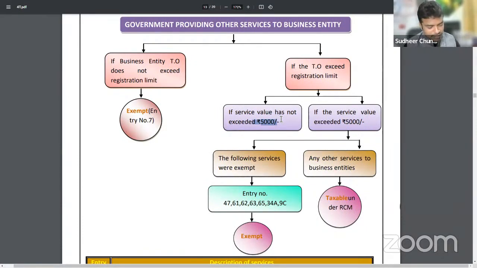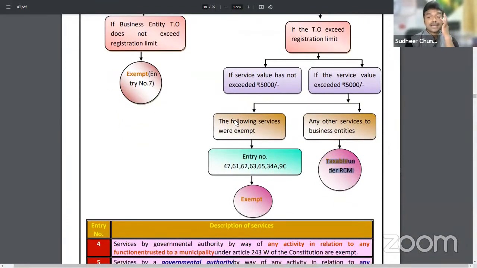If we make any payment greater than 5,000, then any other services provided to business entities will be taxable under reverse charge mechanism.